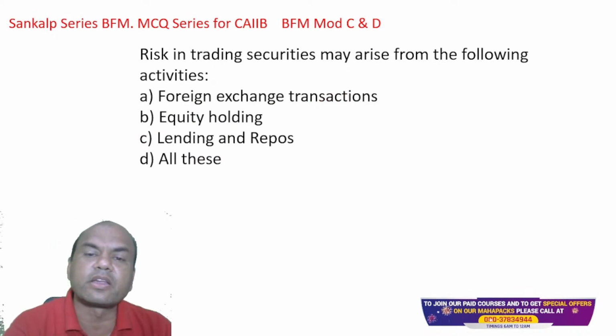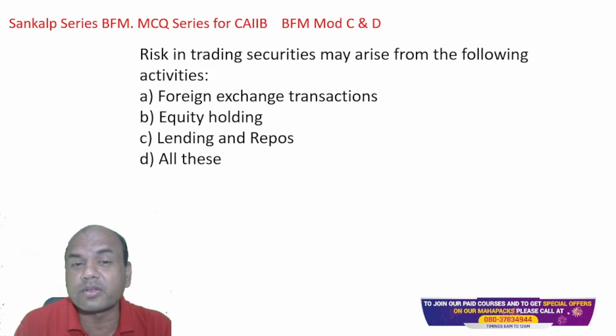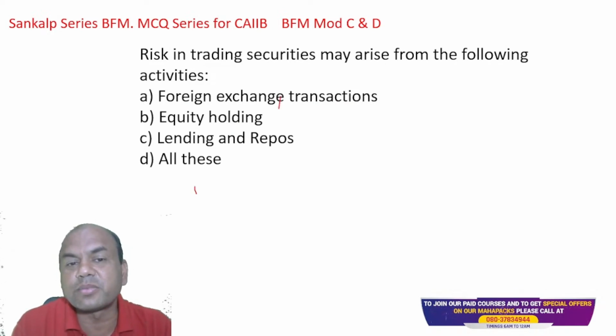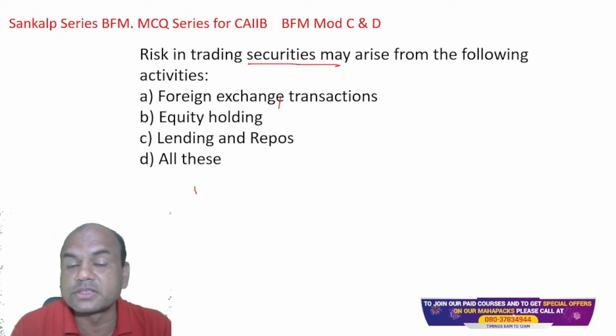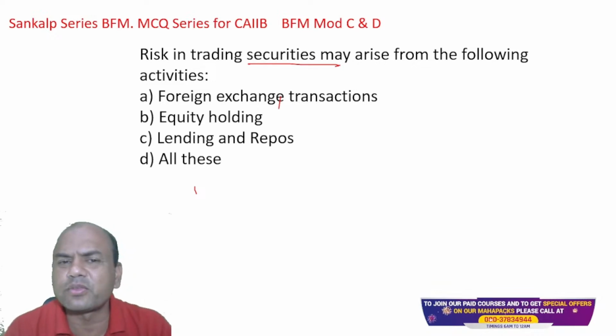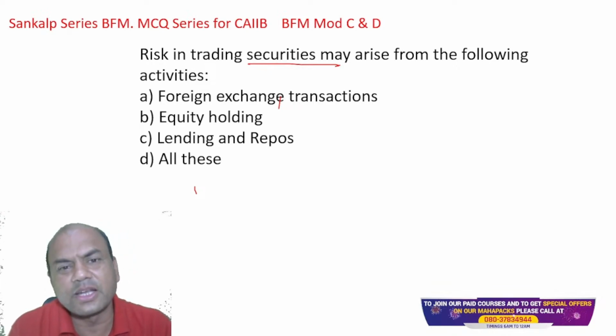Risk in trading securities may arise from the following. Now this is a very simple answer. Trading in securities may arise due to what? Number one, foreign exchange transactions. Second, equity holding. Third, lending and repos, and all of these. So trading securities may arise because of forex. Definitely, if the rate of the dollar goes up or down, that will affect it.